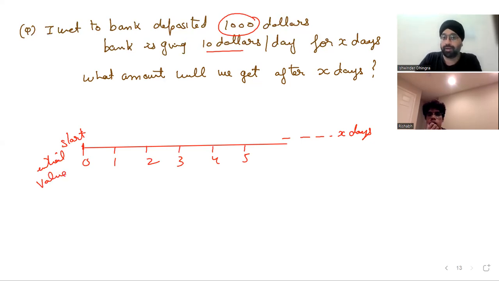Now, initially we have $1,000. You agree? Let's suppose I write 1,000. Now, after 1 day, I'll get $10 more.